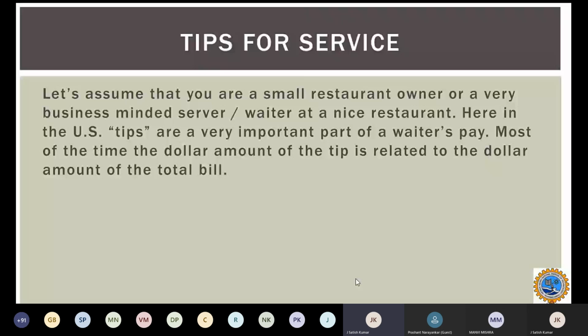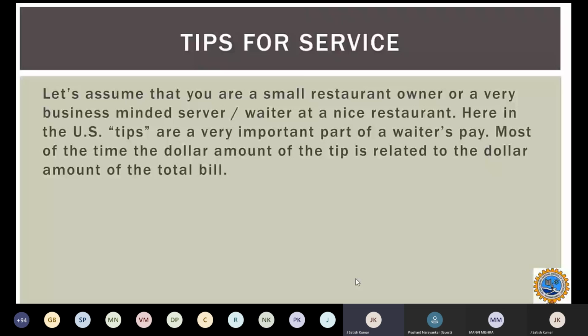So let's assume that you are the owner of a small restaurant, or a very business-minded server or waiter at a nice restaurant. If I talk in the context of America, tips are very important to the waiters, right? They are paid in dollars, so it always depends on the tip amount.